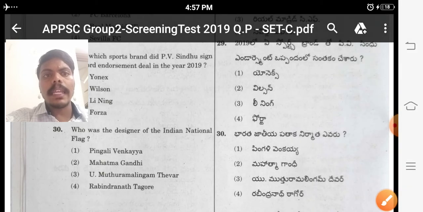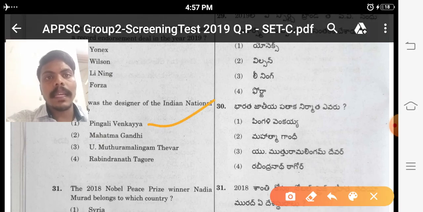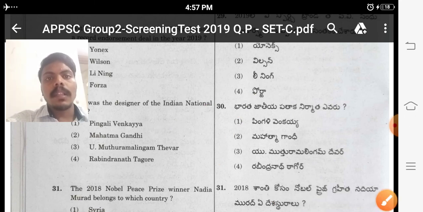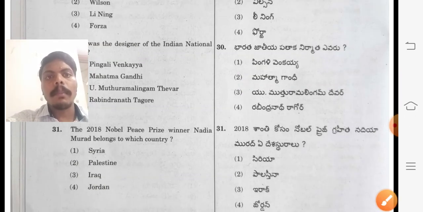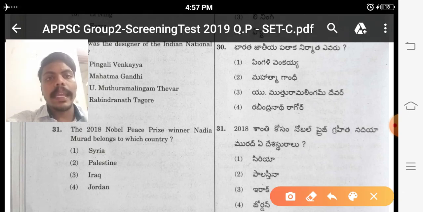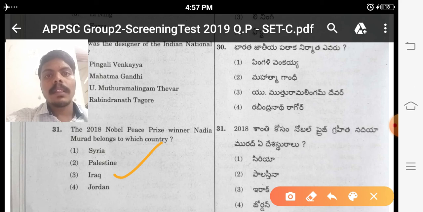Who was the designer of the Indian national flag? That is Pingali Venkaiah. Next one, the Nobel Peace Prize winner Nadia Murad belongs to which country? She belongs to Iraq. She is a Nobel Prize winner. She was kidnapped by some terrorists, and she was made a sex slave by them. Then she fled from there and she got the Nobel Prize for that, and she is giving awareness to the people who are raped there.